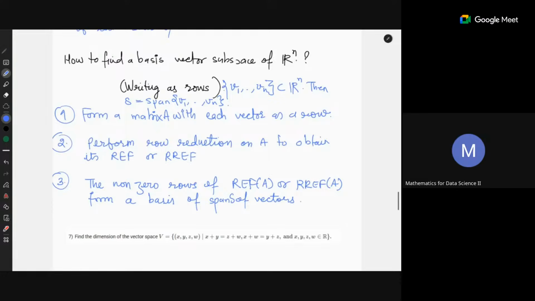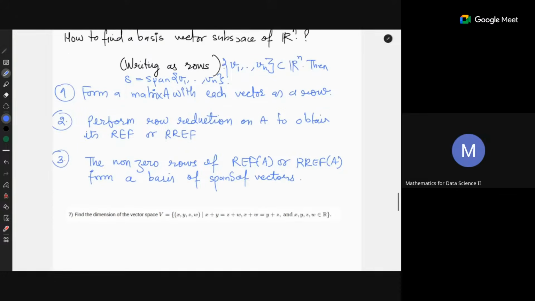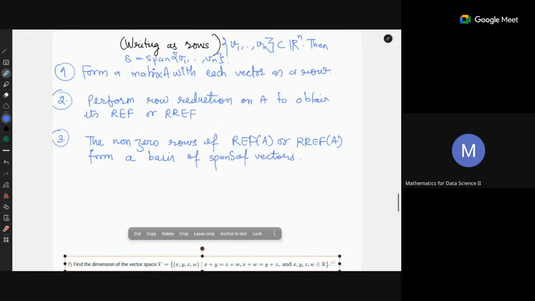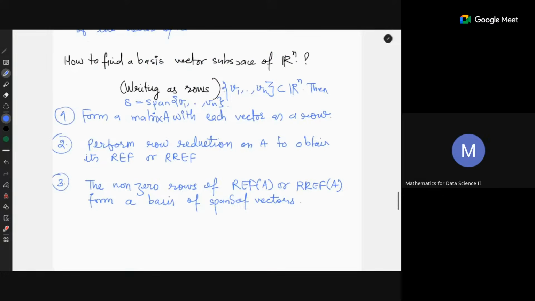Suppose you are given vectors like this.